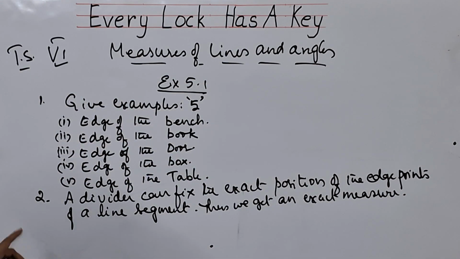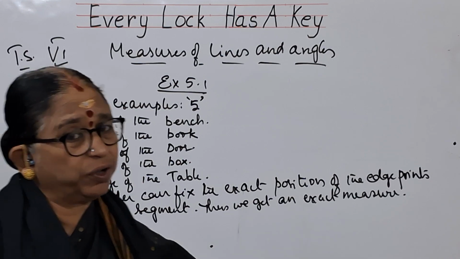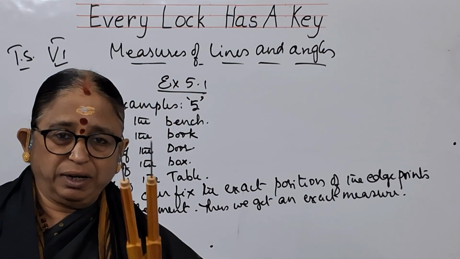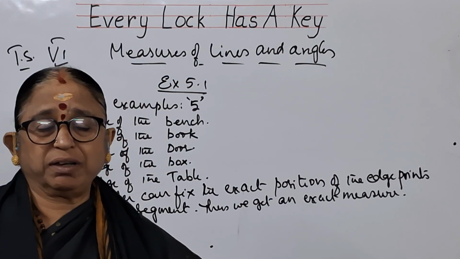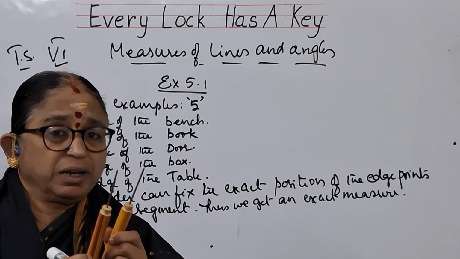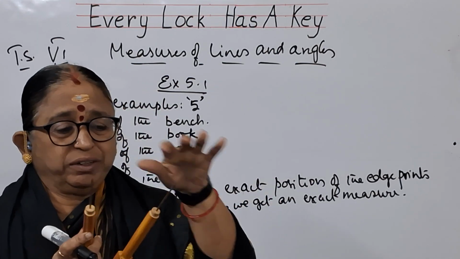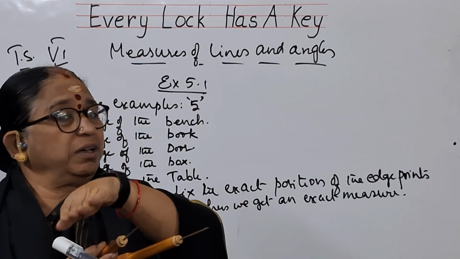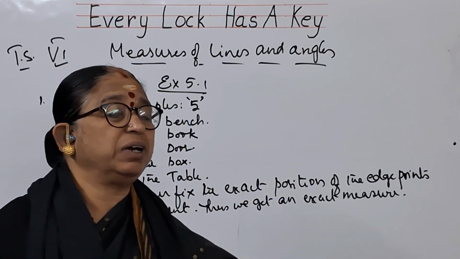Why are we using the divider? Till you have a correct idea of drawing the line segment by using the scale, it is better to use the divider to measure the line segment as well as to draw the line segment. If you are measuring the line segment, stretch the edges in such a way that these 2 needles will fix upon the first point and the last point of the line segment, and keep it up on the scale, and you will get the correct measure.